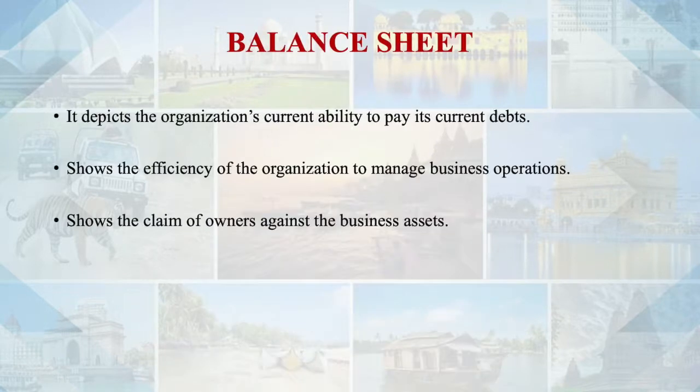It also shows the claim of owners against the business assets. Again, the accounting equation: assets are equal to capital plus liability. So whatever assets are there, two different classes have a claim on them. One is the liability and the other is the capital, that is, the owner.